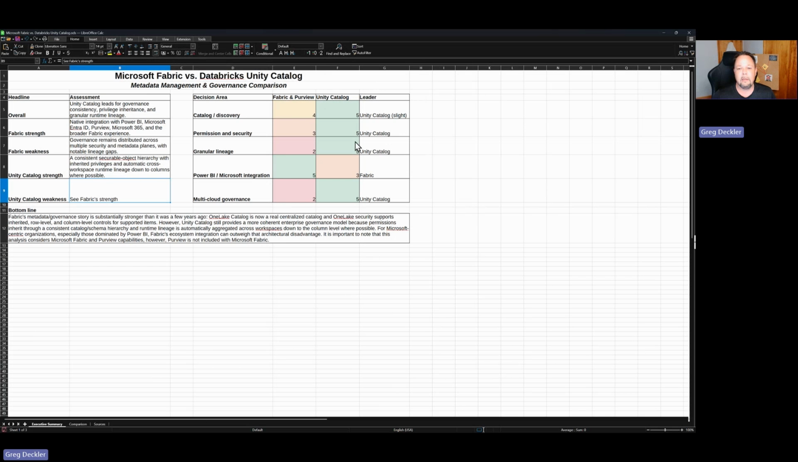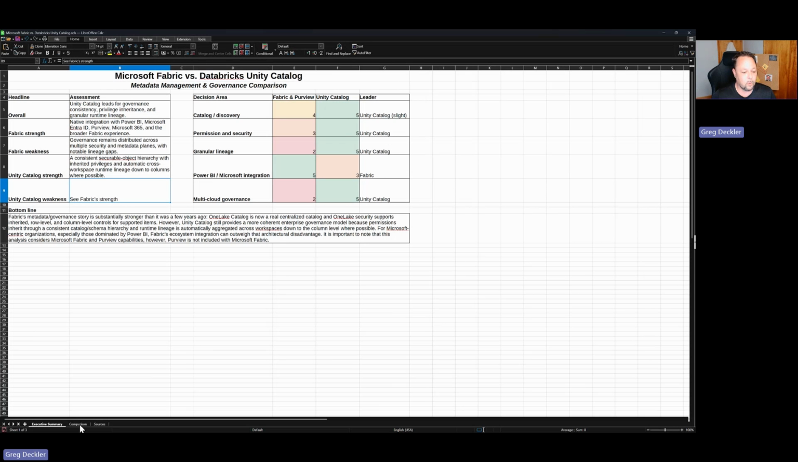Permission security: Unity Catalog is substantially better at permission security, in my opinion, than Microsoft Fabric, and we can get into the details as to why. Granular lineage is pretty weak in Fabric, even with Purview, versus Unity Catalog, where it's really pretty strong. Power BI and Microsoft integration, Fabric and Purview all day long here. And multi-cloud governance: Fabric is not going to be multi-cloud, right? You can do multi-cloud and all of that with Unity Catalog.